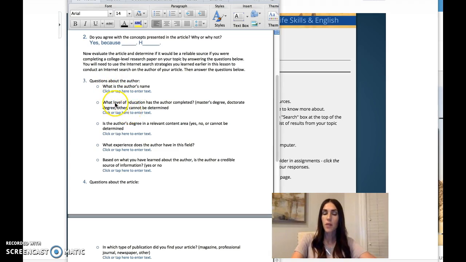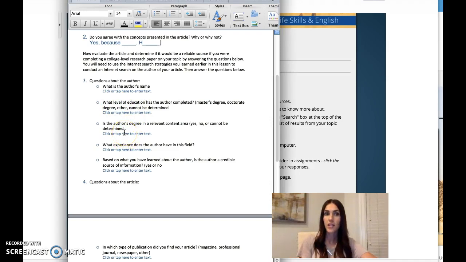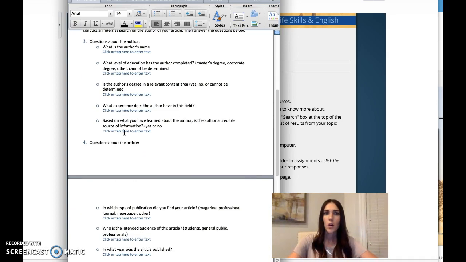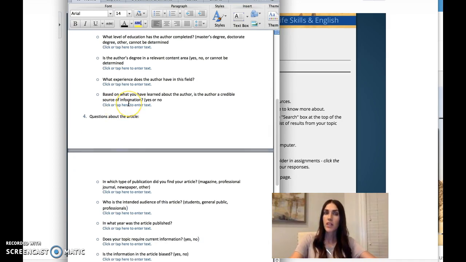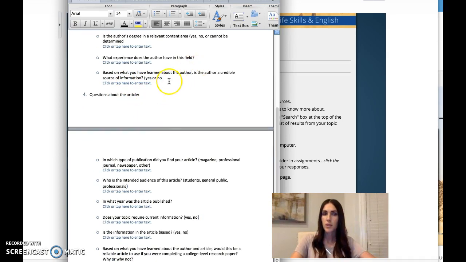Try to find a little bit about how much education the author has, what degree they got their degree in. If they're writing about economics and their degree was in dance, it's maybe not on the topic they studied. What experience do they have in that field? Maybe their career is helping them learn a lot about that topic, so they are reliable. Based on what you learned, do you decide, are they reliable? Yes or no? That's one where you can just write a yes or no answer and don't need to have 2 to 3 sentences.